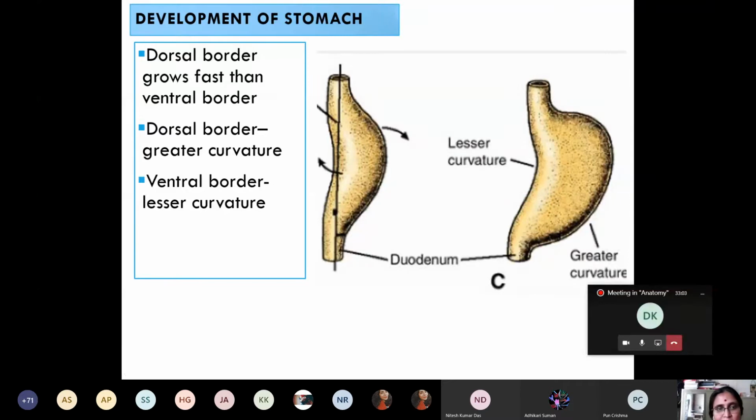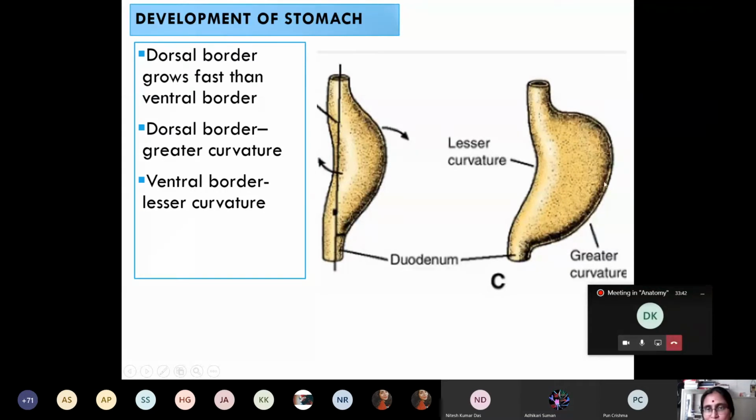Are you confident, all of you? Yes, ma'am. Now you see in the picture here, this dorsal border grows faster than the ventral border. So as it grows faster, it elongates and forms which curvature of the stomach? Greater curvature. And the ventral border, which grows less, will persist as it is as which curvature of the stomach? Lesser curvature.